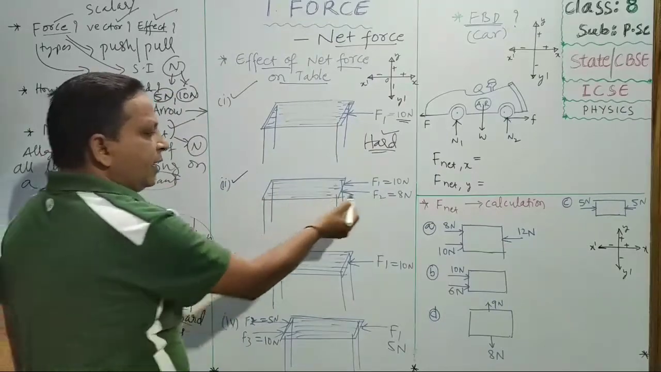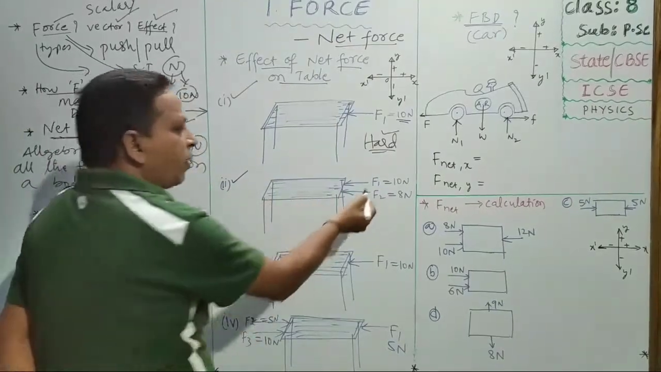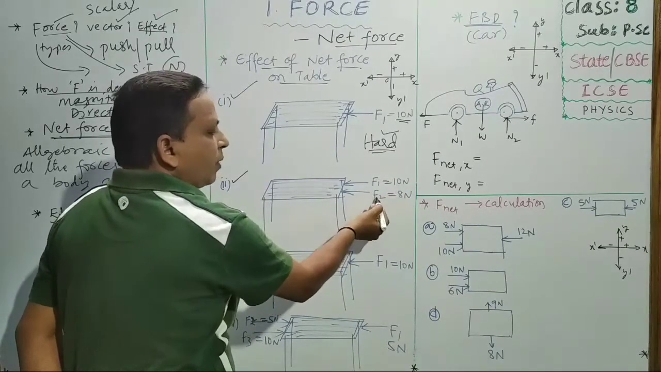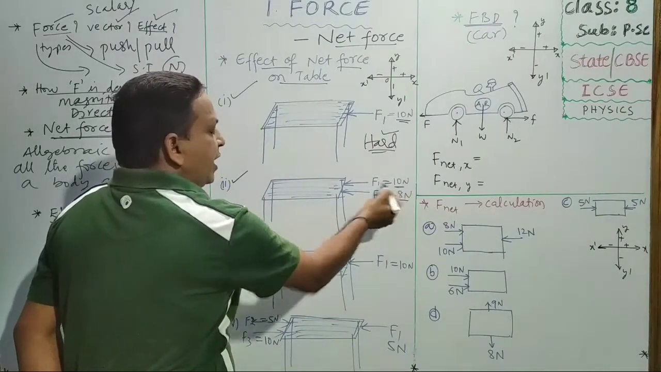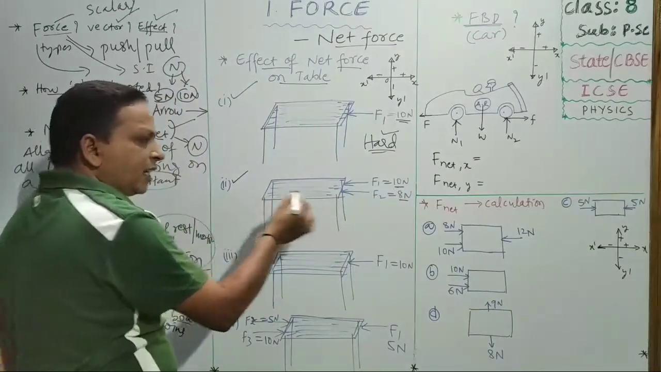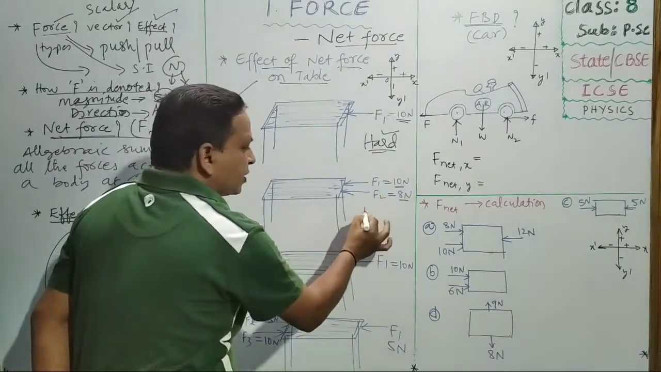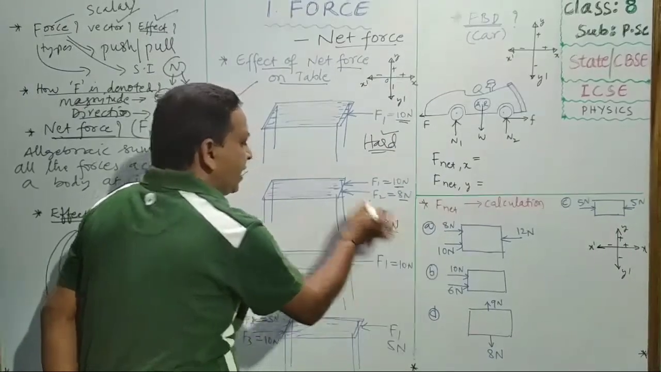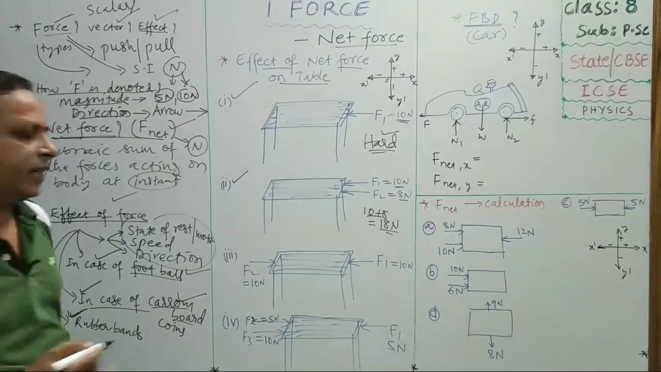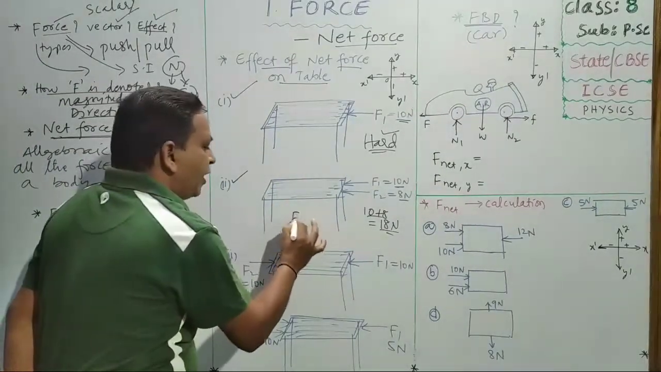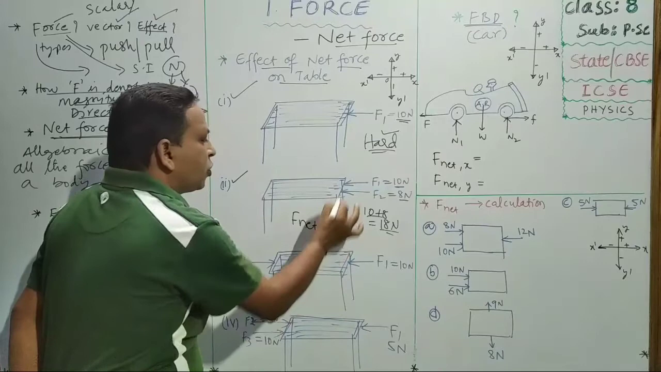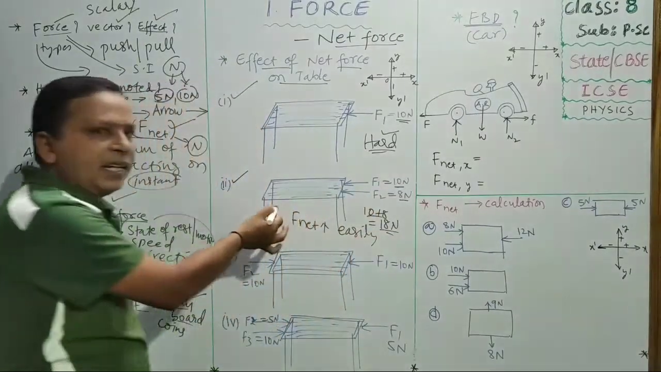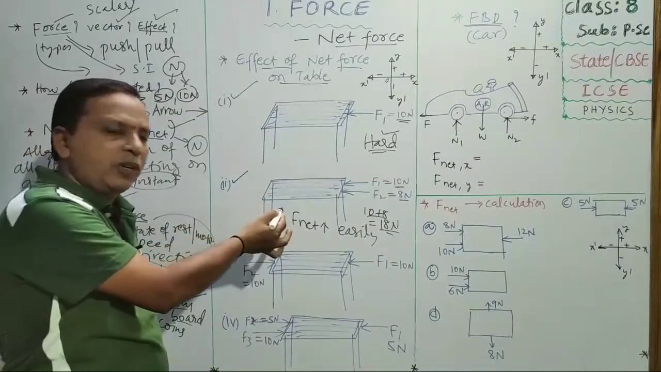Second case, you ask your friend to apply some more force in this direction. You are applying 10 newtons, and your friend is applying F2, 8 newtons, in the same direction. So you are increasing the force: 10 plus 8, 18 newtons. The net force has increased, so the table will move easily, children.